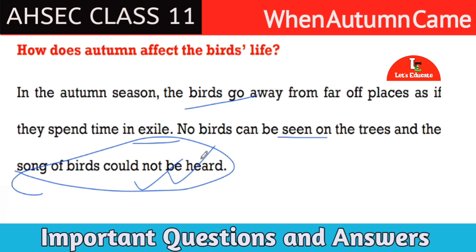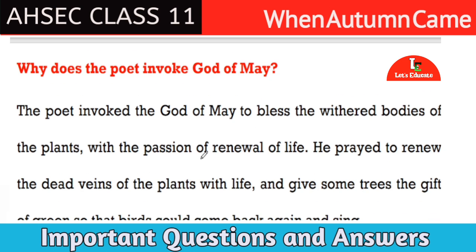Okay. Here is our next question. Why does the poet invoke the God of May? Answer: the poet invoked the God of May to bless the withered bodies of the plants with the passion of renewal of life. He prayed to renew the dead veins of the plants with life and give them the gift of green so that they could come back again and sing.